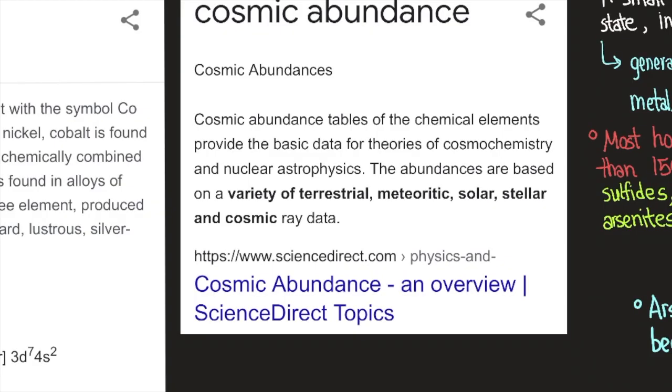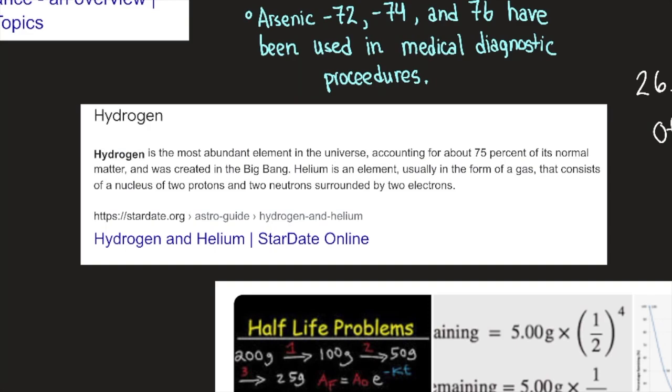So what is cosmic abundance? Cosmic abundance tables of the chemical elements provide the basic data for theories of cosmochemistry and nuclear astrophysics. The abundances are based on a variety of terrestrial, meteoritic, solar, stellar, and cosmic ray data. Hydrogen is the most abundant element in the universe, accounting for about 75% of its normal matter, and was created in the Big Bang. Helium is an element usually in the form of a gas that consists of a nucleus of 2 protons and 2 neutrons surrounded by 2 electrons.